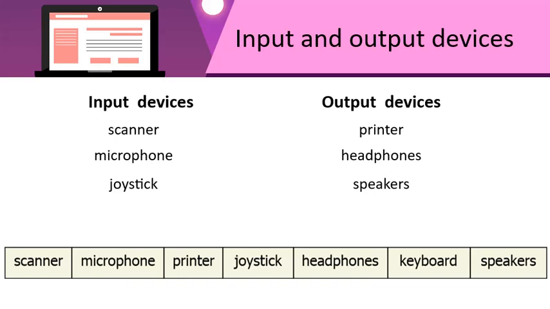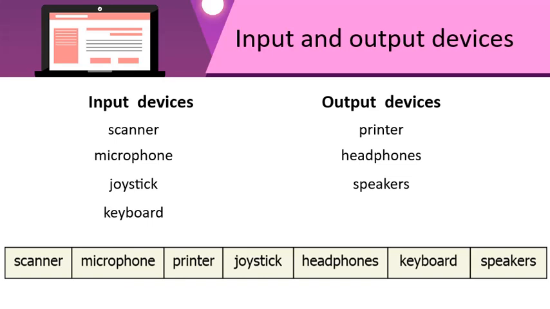And suppose you don't have a joystick, what do you play games with? Yes, the mouse or the keyboard. So the keyboard also is an input device. I hope you had fun sorting the input and output devices. I think you should clap for yourselves for doing such a wonderful job.